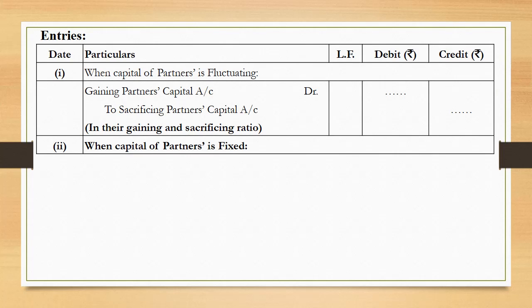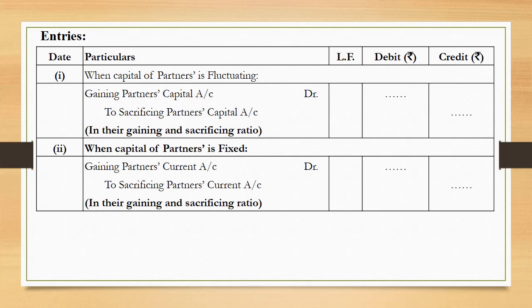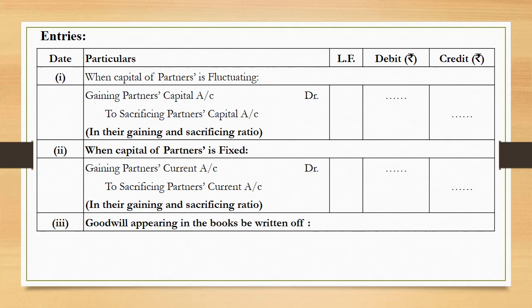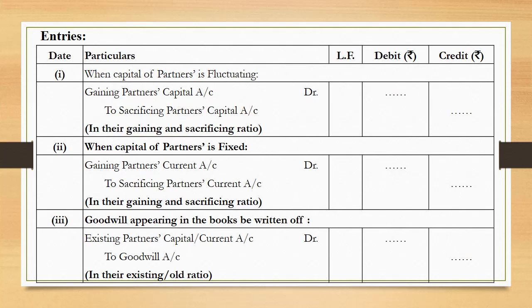When capital of partners is fixed, in that case we all know very well that the current account is to be used. The entry is gaining partner's current account debited to sacrificing partner's current account. What if goodwill is appearing in the books? Goodwill already created or generated by the partners will have to be written off. So the entry is existing partners' capital or current account debited to goodwill account. So you can see there the three entries.